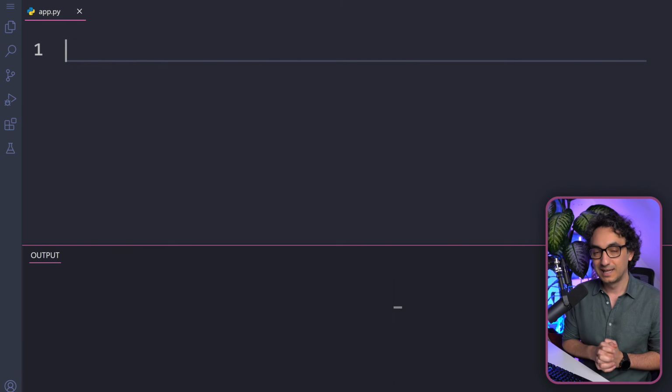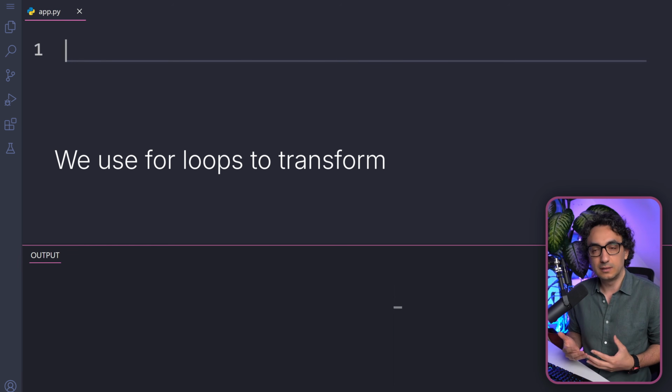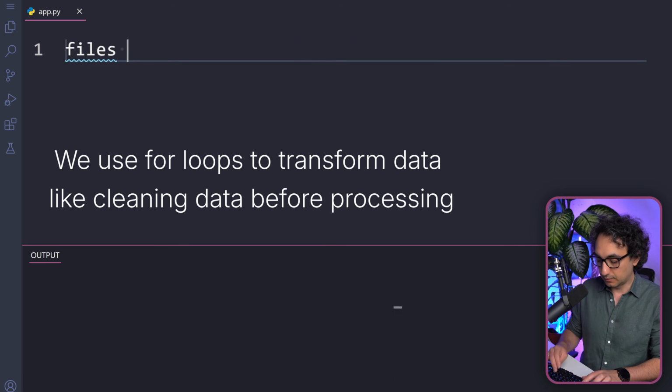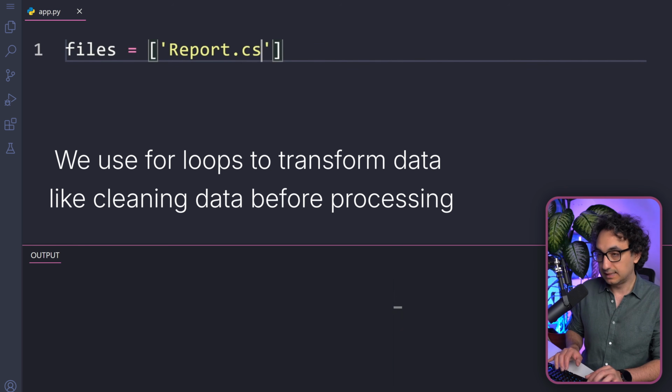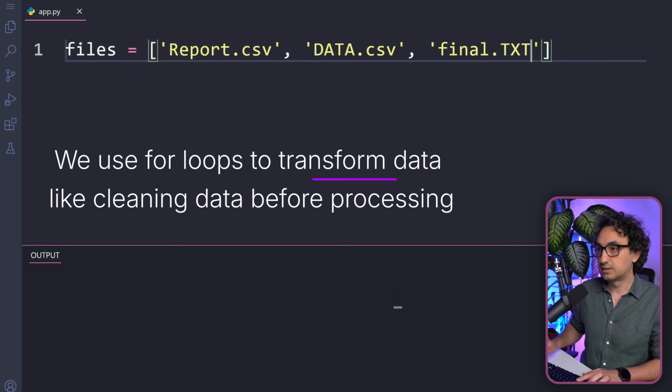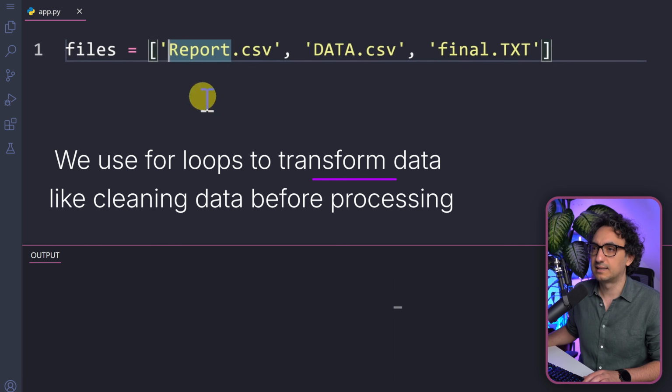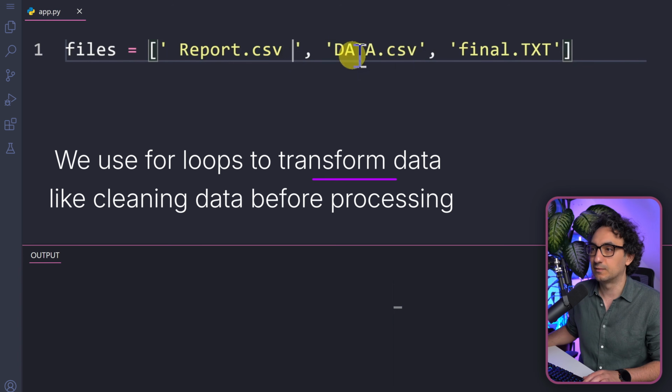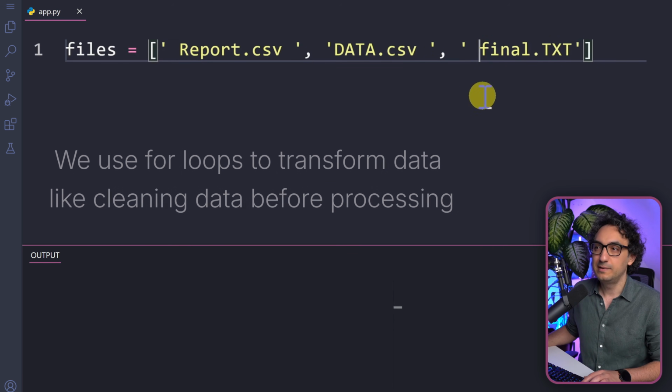Okay, to the next one. As we learned, we can do data cleanup and data preparation using a for loop. So let's say that we have a list of files like this. The first one is going to be reports.csv, the next is data.csv, and the third one final.txt. And let's add some evil white spaces on the left or right in order to have some bad data quality.